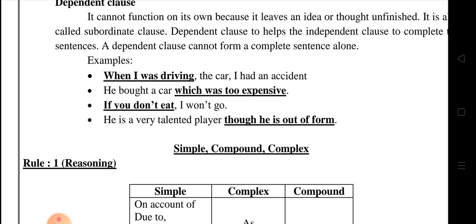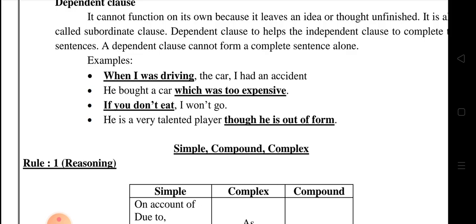And also the clause. The clause means it gives the complete meaning with full sense. That is called a clause. The clause can be divided into two categories: one is dependent clause, another one is independent clause. The dependent clause means the sentence depends on another sentence. Without the other sentence it won't give the complete meaning. That is called a dependent clause.